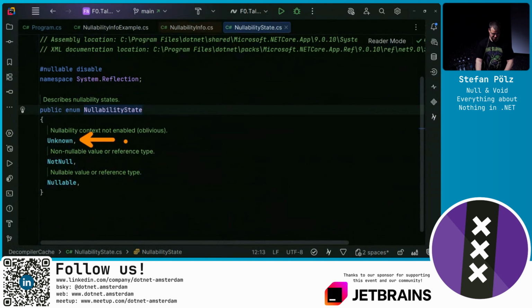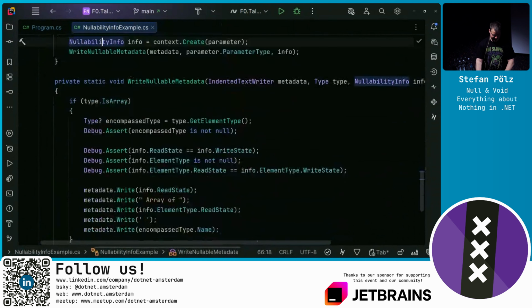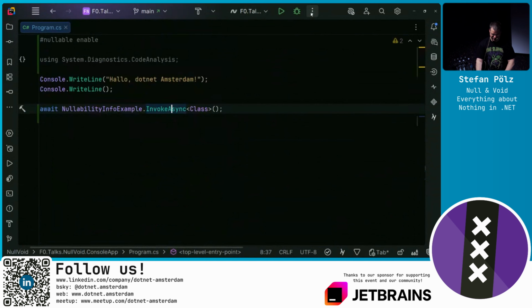It's either unknown, that's the 0. It's not null, not annotated, that's the 1. And it is nullable, annotated with a question mark, if it's a 2. And we basically now read this info and print it to the console.